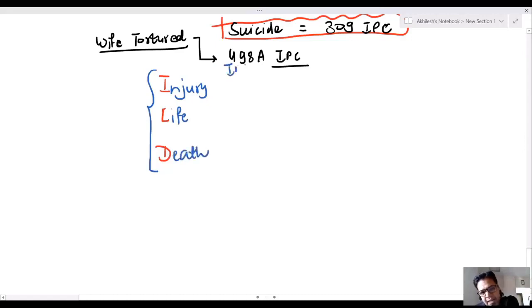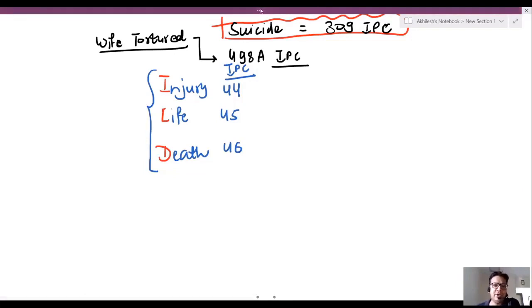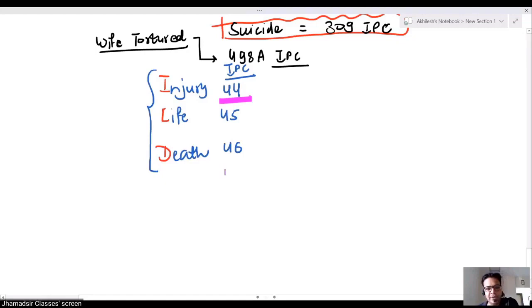Injury, life, and death are defined under 44, 45 and 46 IPC. When you are injured it is 4, but when you die, it is 6, out of the ground, out of the stadium. Out of the ground is death. 2, 4 is injury. 4 and 6 is death.